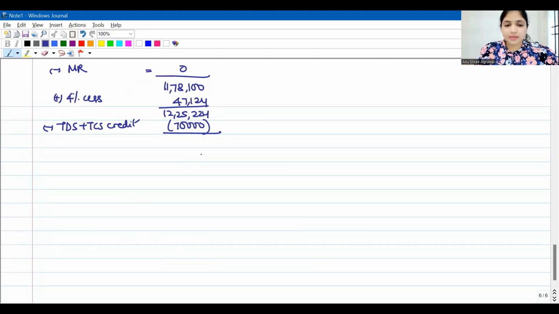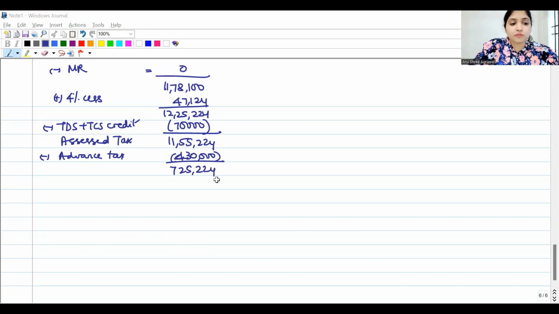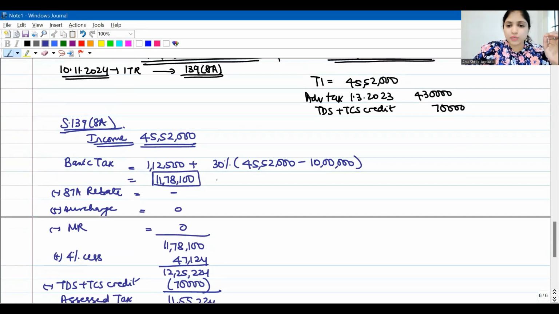First of all, the net number here is 11,55,224. We call this the assessed tax, right? And from this, I'll subtract the advance tax which he has paid. He paid 4,30,000 as advance tax, which gives 7,25,224. So this is the amount of tax which he has to pay. Rounding off and all, we'll do a little later.